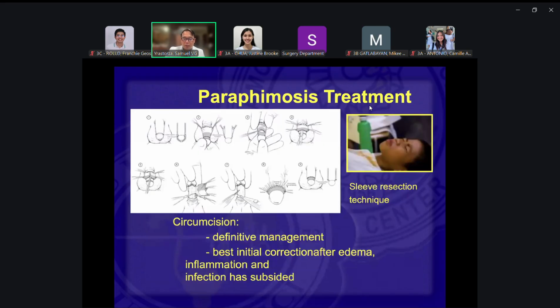And of course, the definitive management would be circumcision. If you can do it in expert hands, you can probably do it at that time, no? If the swelling is not that severe. But if the swelling is severe, it would be best to let the swelling subside first, and treat for possible infection. And then when the swelling has already subsided, then you can do your definitive management, which is circumcision.